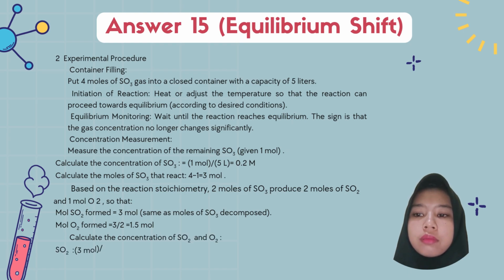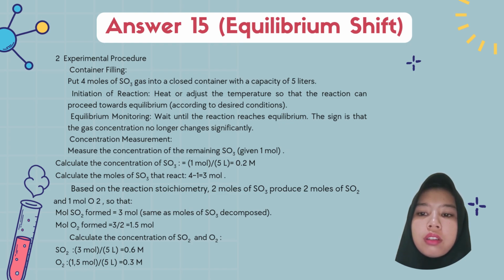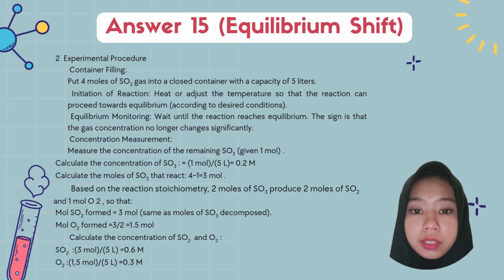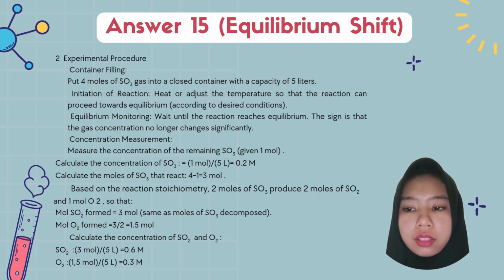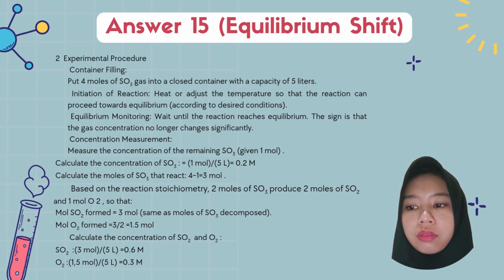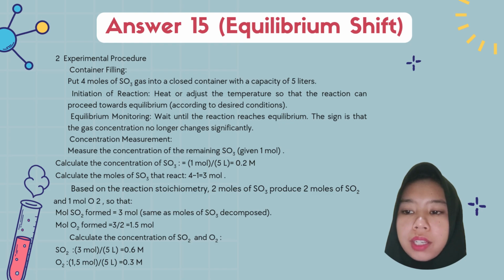Concentration measure. Make sure the concentration of the remaining SO3 gives 1 mole. Calculate the concentration of SO3. 1 mole divided by 5 liters equals 0.2 molar. Calculate the moles of SO3 that reacted: 4 minus 1 equals 3 moles.